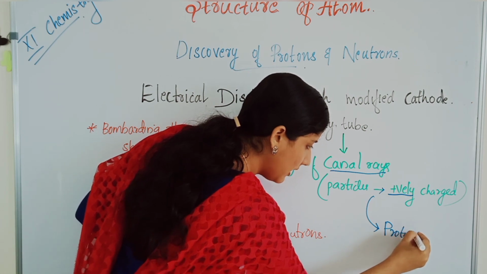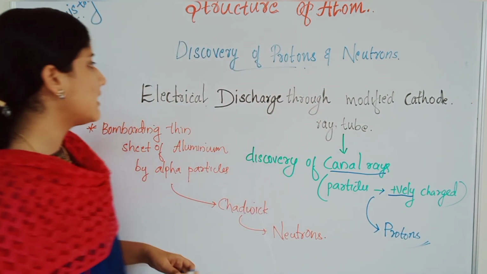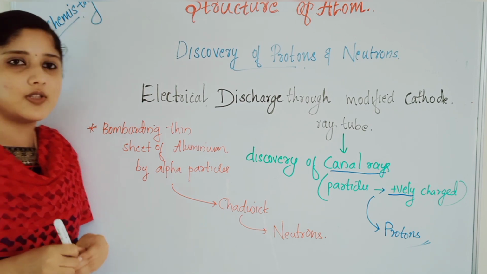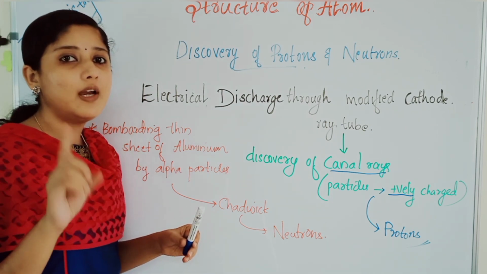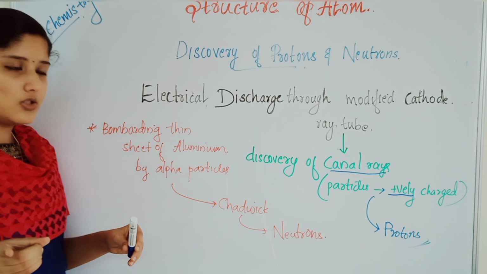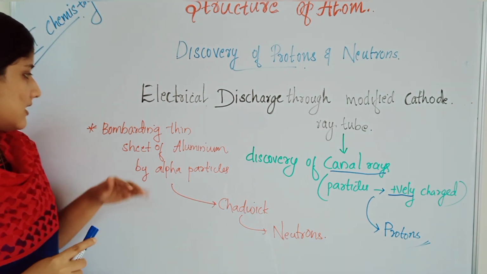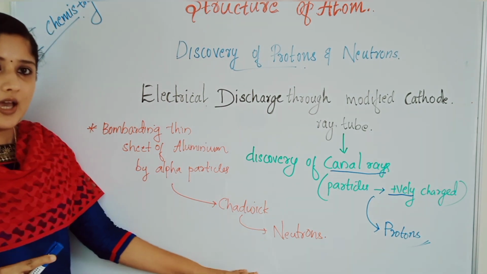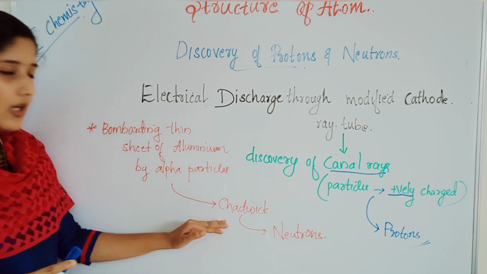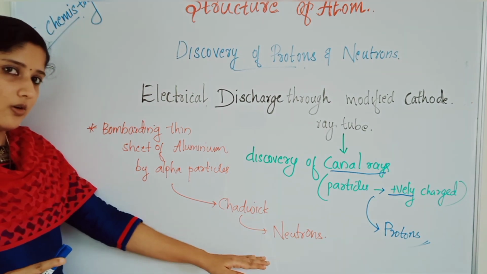The experiment that led to the discovery of protons is electrical discharge through a modified cathode ray tube. Understood? Next is the discovery of neutrons. As I have already told you, Chadwick discovered neutrons, neutral particles.